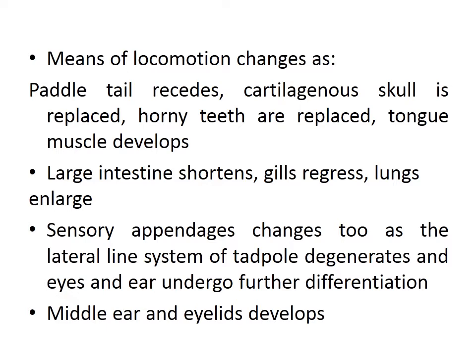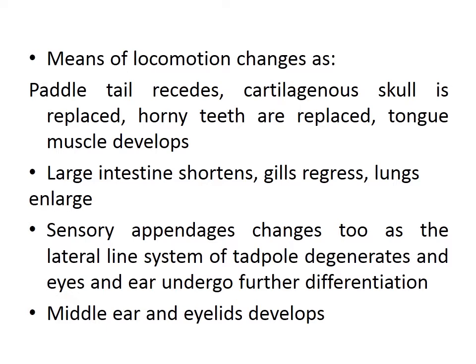The drastic changes that occur are in the means of locomotion. The paddle tail, which is used by the tadpole for swimming and balancing, recedes. The cartilaginous skull is replaced by bony structures, and the horny teeth are replaced, being mostly absent in the upper jaw. Tongue muscles develop.